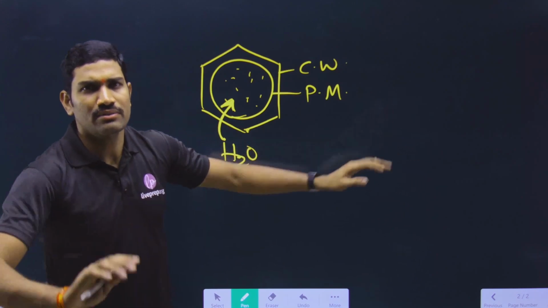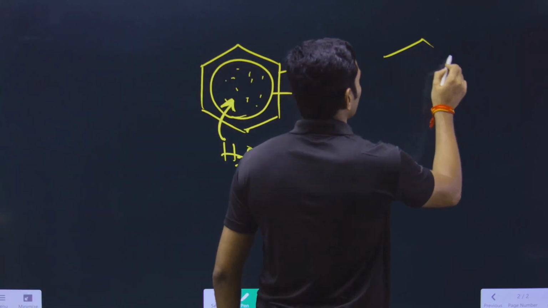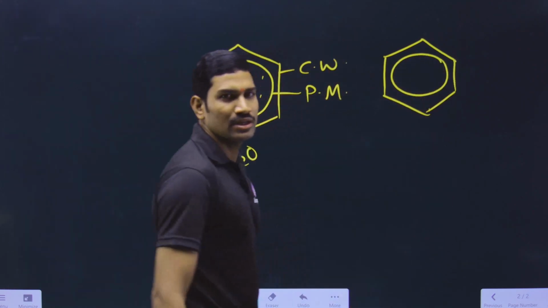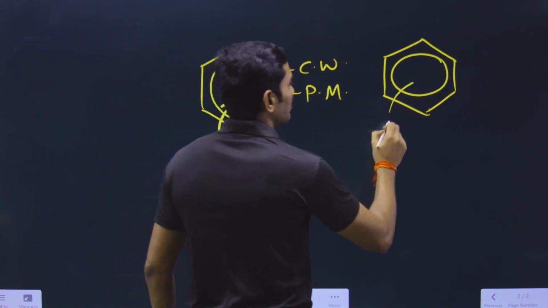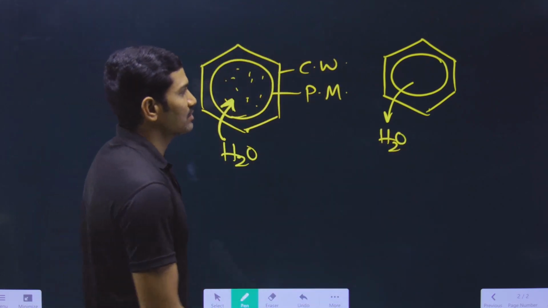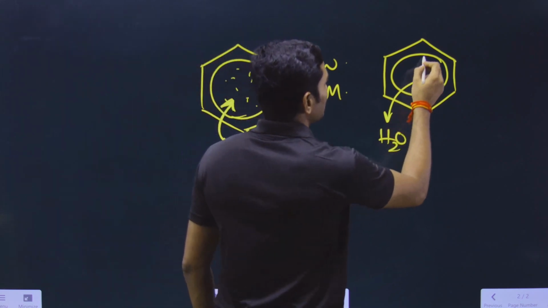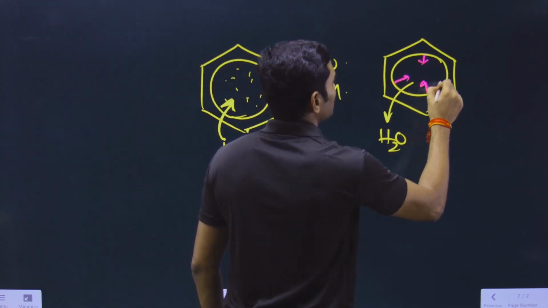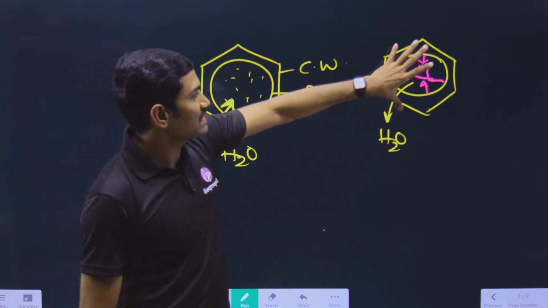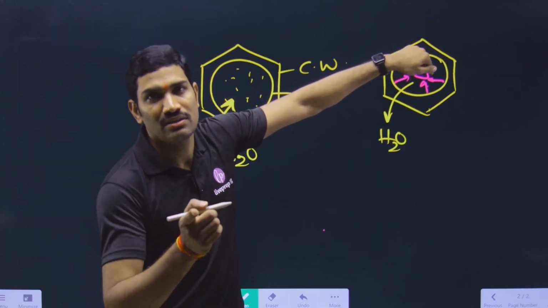Then what about collapsing? Suppose this is the cell wall, and inside this is the plasma membrane. Now this time it is opposite, due to loss of water. Now this plasma membrane will shrink. It is coming from all the sides, so it will shrink like this. And if cell wall is not present, it is dangerous for the cell.